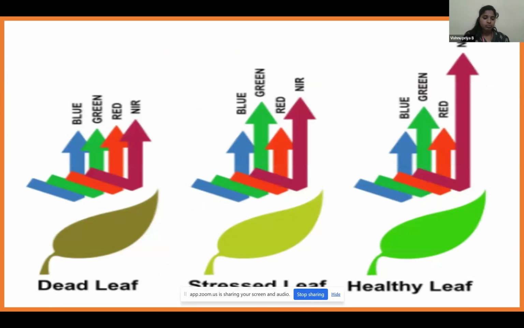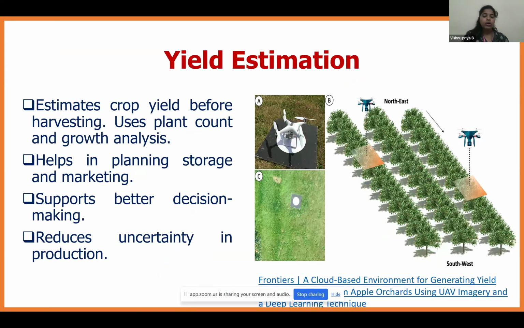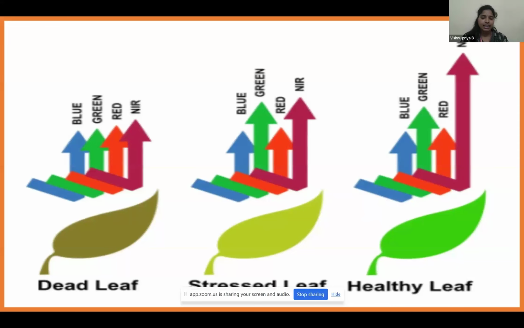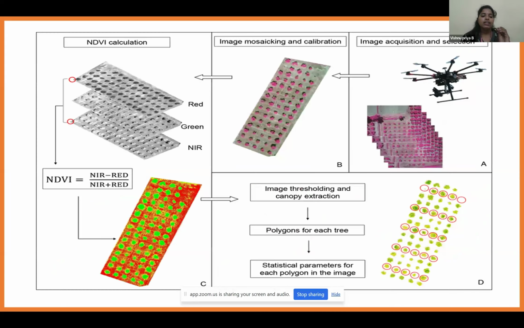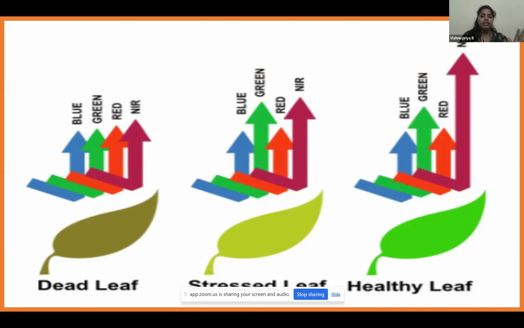Moving on to the actual status of crop health mapping. They have categorized using a simple example, that is dead leaf, stressed leaf and healthy leaf.